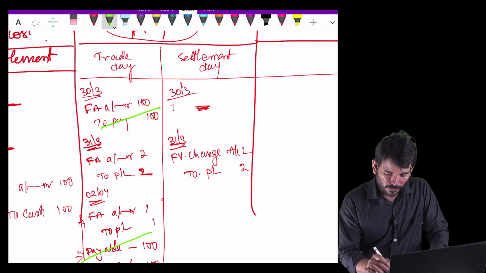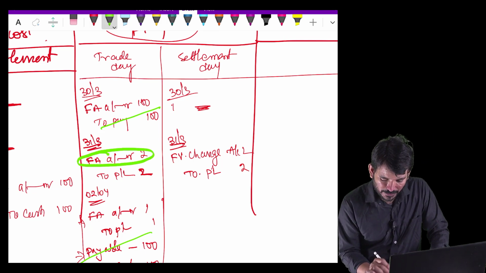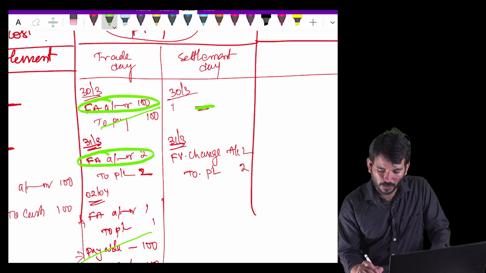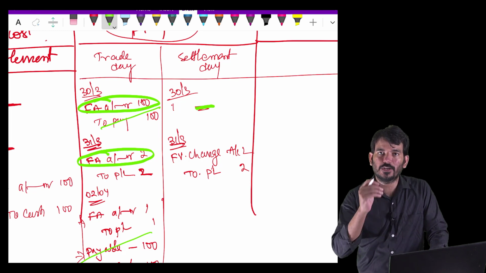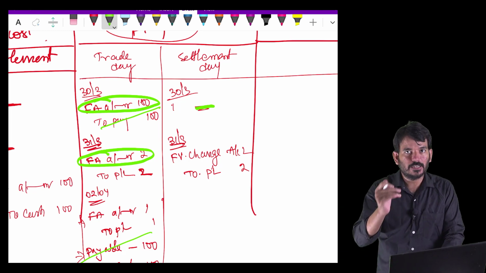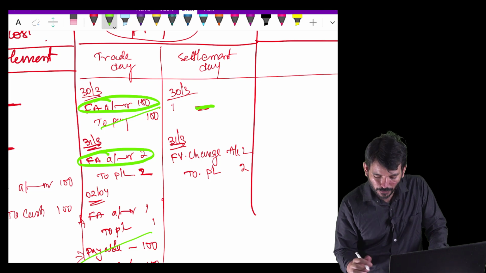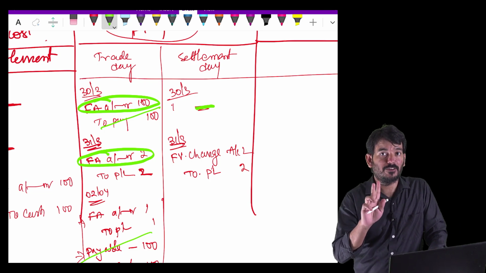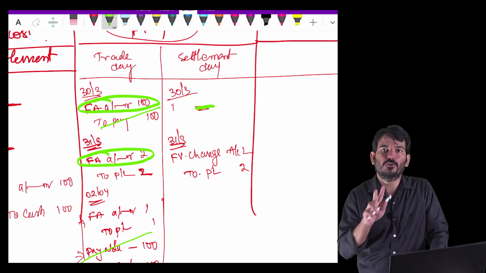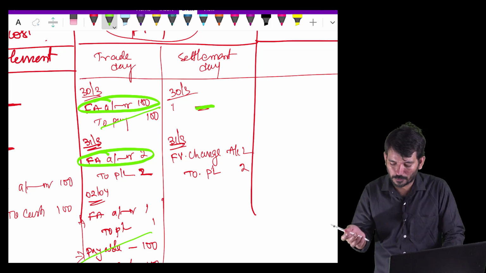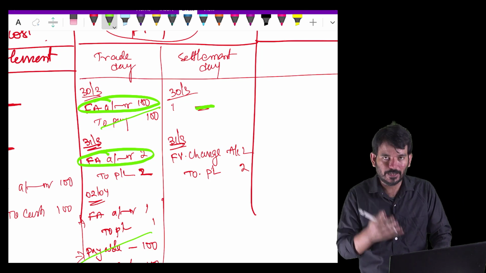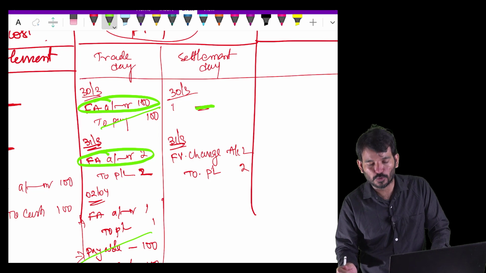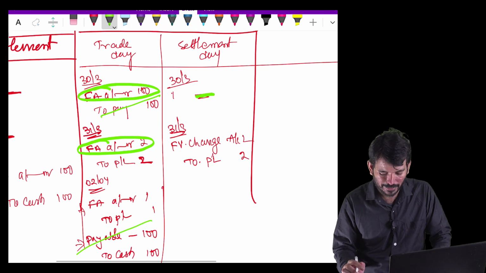In the earlier portion, we debited financial asset only because it was already created earlier. But now you have not even opened that ledger. There is no ledger called financial asset. You didn't write the entry when you entered into an agreement. You are writing only when there is a change in the valuation, right? So you cannot write financial asset account 2 rupees to P&L. Rather you say fair value change account 2 rupees. Anyway, that will again go to the main account. But for the time being, because the settlement has not been done, you will record it through fair value change account 2 rupees to P&L 2 rupees.